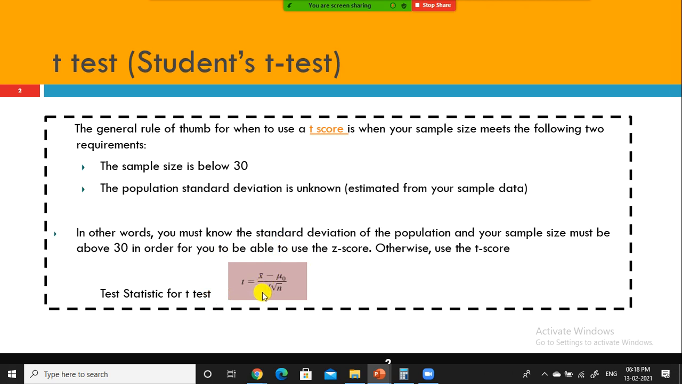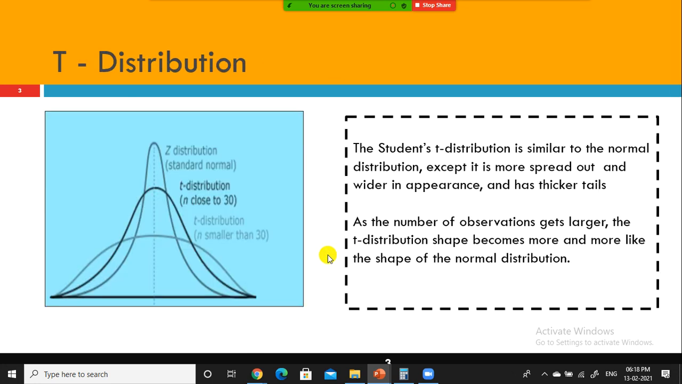But here, first of all, we don't know the population standard deviation, right? How can you specify the population standard deviation here? Instead, what you do is you take your sample standard deviation and plug in the value here. Okay, so these things, if you remember, that is enough. So what is the t-test, right?